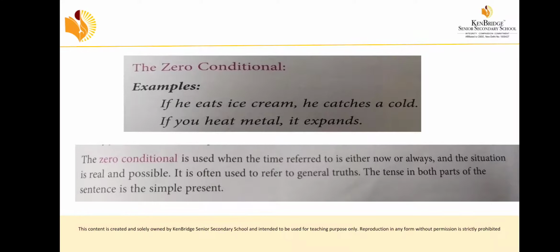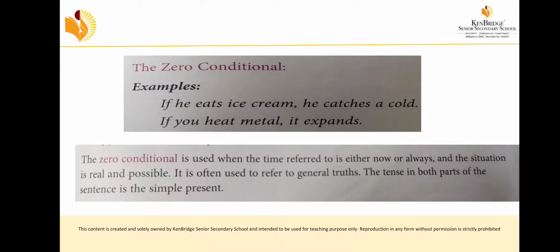Zero conditional is used to refer to a time that is happening now or always. Always means general truth. It will not change, and the situation is real and possible. What is possible? There is a chance to happen. Real means original. So it is often used for general truth. For example, the sun rises in the east. It is a general truth. It cannot be changed. The tense used in both parts of the sentence will be only simple present.